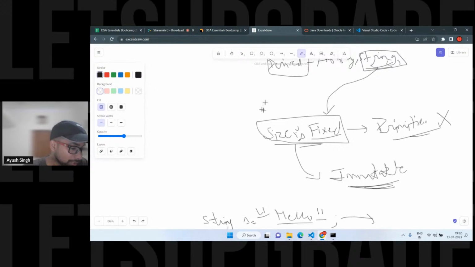When we use the new keyword, it is created in the heap, yeah, exactly, that's correct. Array is not a part of DSA. Linked list and stack, I guess, are there on the third day, right? I'm talking about tomorrow.